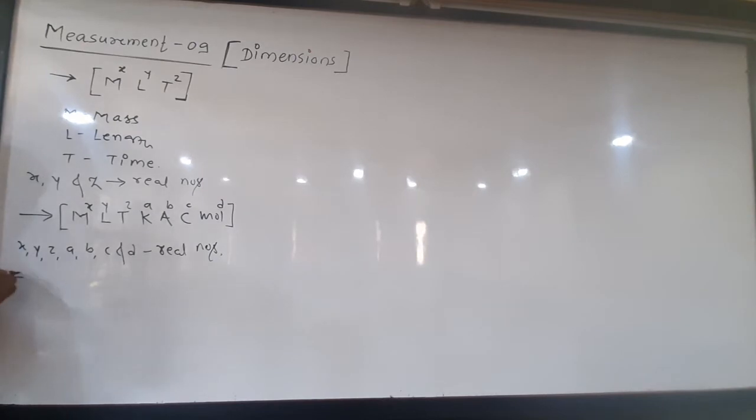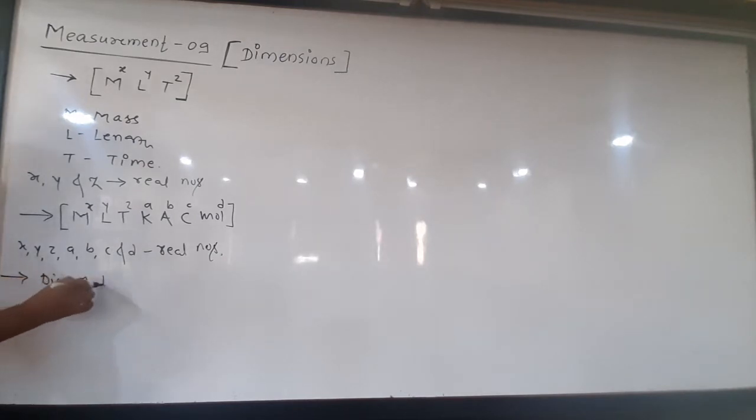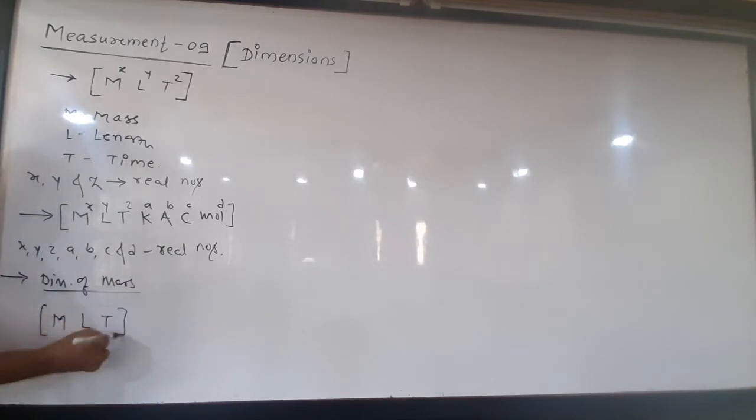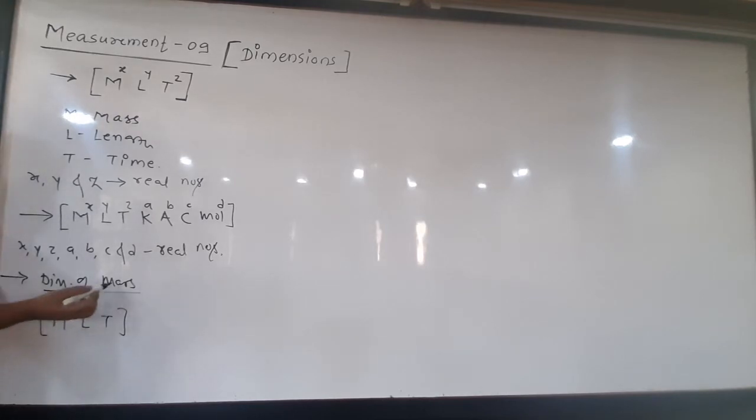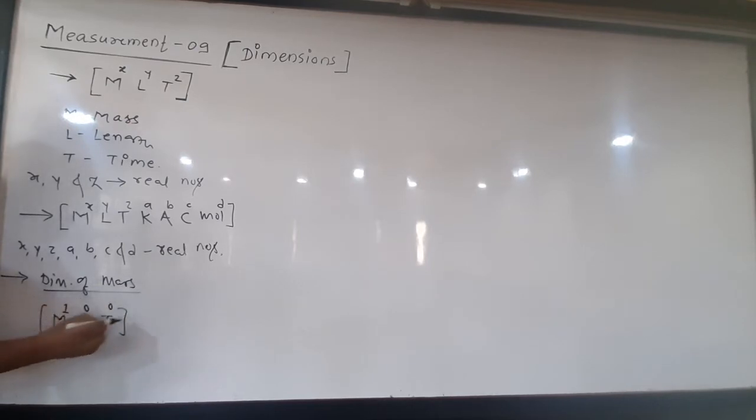For example, first, the dimensions of fundamental quantities. What are the dimensions of mass? The dimension bracket consists of at least the basic fundamental quantities M, L, T having different powers. Here there is only mass, so the power of mass is 1. No length, L0, no time, T0. It can be represented as only M raised to 1. Remember?